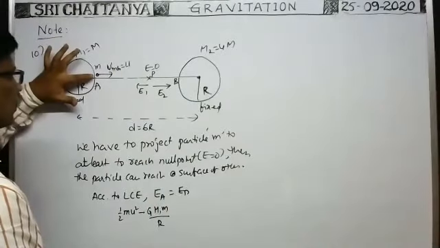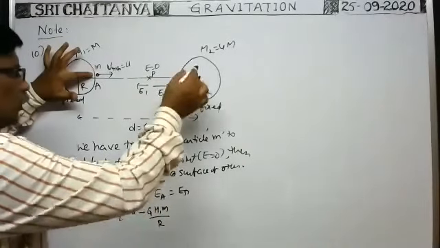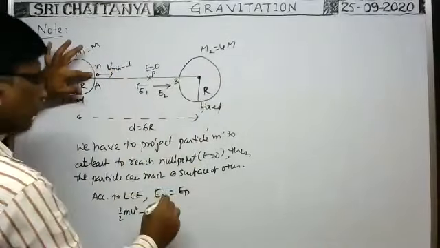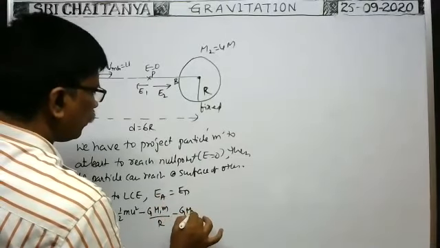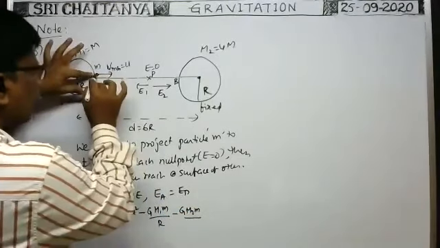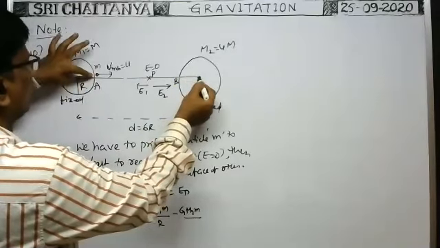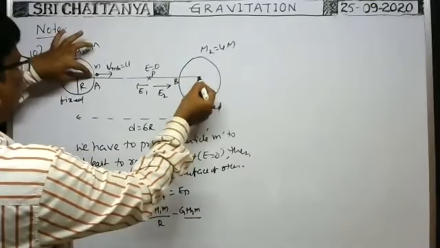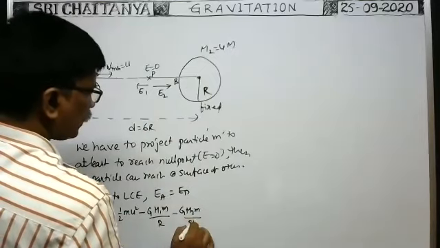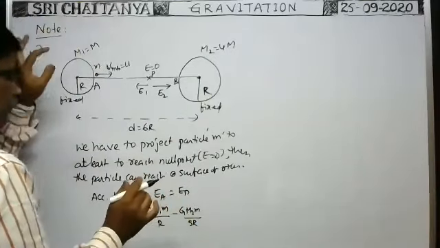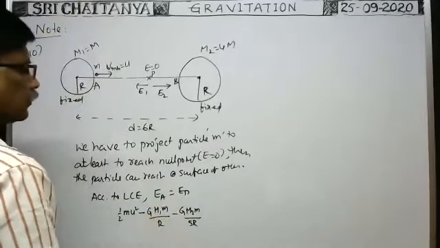Gravitational potential energy due to the other sphere also acts here, no? Minus G into M2 into small m by distance of this particle from the center. It is 6r. From this you subtract r, 5r. That's why 5r. It is the total energy of the particle due to all.